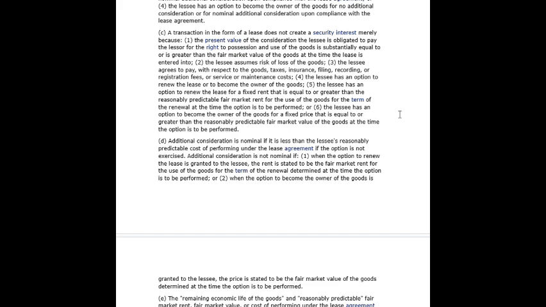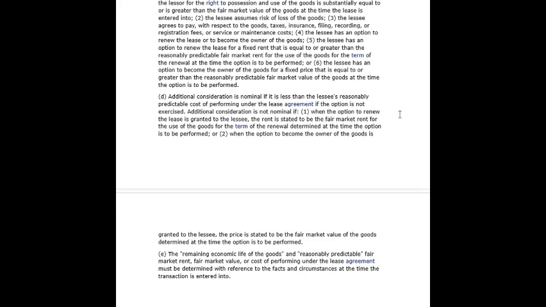5. The lessee has an option to renew the lease for a fixed rent that is equal to or greater than the reasonably predictable fair market rent for the use of the goods for the term of the renewal at the time the option is to be performed. Or 6. The lessee has an option to become the owner of the goods for a fixed price that is equal to or greater than the reasonably predictable fair market value of the goods at the time the option is to be performed. D. Additional consideration is nominal if it is less than the lessee's reasonably predictable cost of performing under the lease agreement if the option is not exercised.